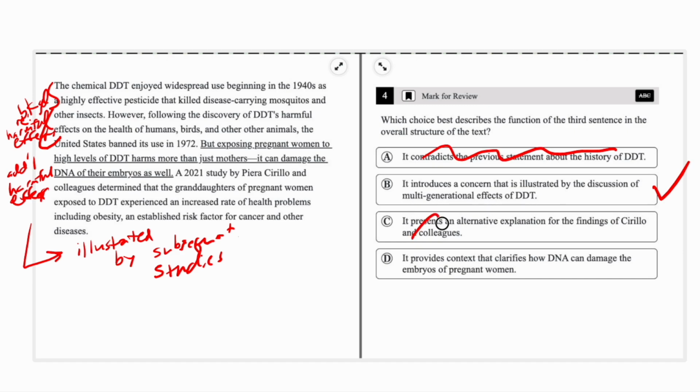No. It's a general statement that their findings confirm or illustrate or corroborate. So it's not an alternative explanation. And it doesn't provide context that clarifies how DNA can damage it. Again, it just sort of makes a kind of broad statement that is illustrated by what follows.